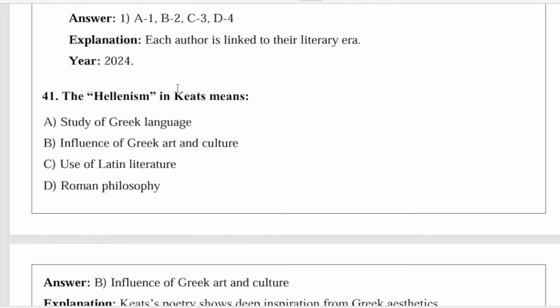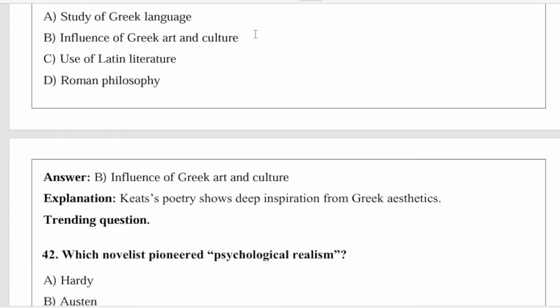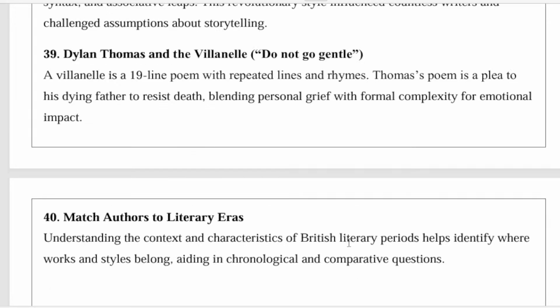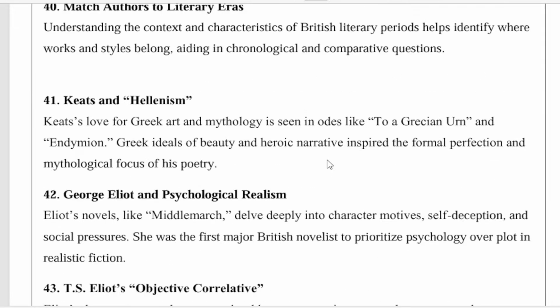Hellenism in Keats means what? The correct answer is the influence of Greek art and culture. Keats' love for Greek art and mythology is seen in odes like Ode on a Grecian Urn and Endymion. Greek ideals of beauty and heroic narrative inspired the formal perfection and mythological focus of his poetry.